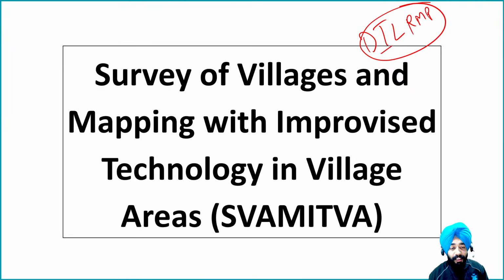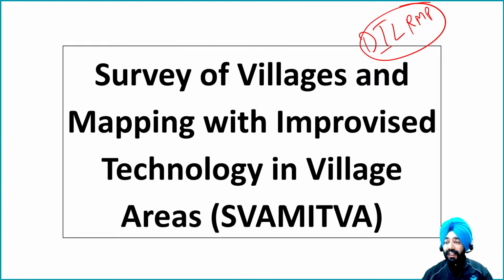We can help people in getting loans, because in villages, when a land is disputed, generally people are not able to get loans, so they can get loans also. Then an important thing is it will reduce land issues. So that is the thing with which SVAMITA was started.